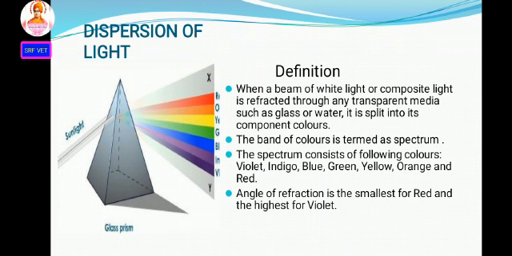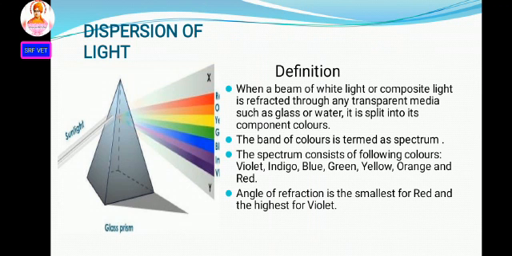The next one, dispersion of light. We know that the sun is the fundamental and natural source of light. The sun produces light of a single color. It is known as a monochromatic source. Mono means one, that means single color. Sun is called a monochromatic source, and is also called composite light. Why? Because light consists of various colors or wavelengths. Then next we move on to the definition of dispersion of light.